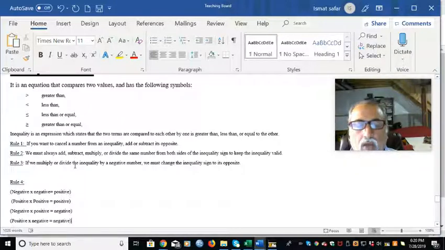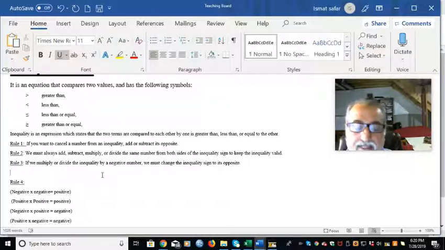Rule 2: we must always add, subtract, divide, and multiply the same number on both sides, just like the equations. Very important. You cannot have different numbers on both sides.